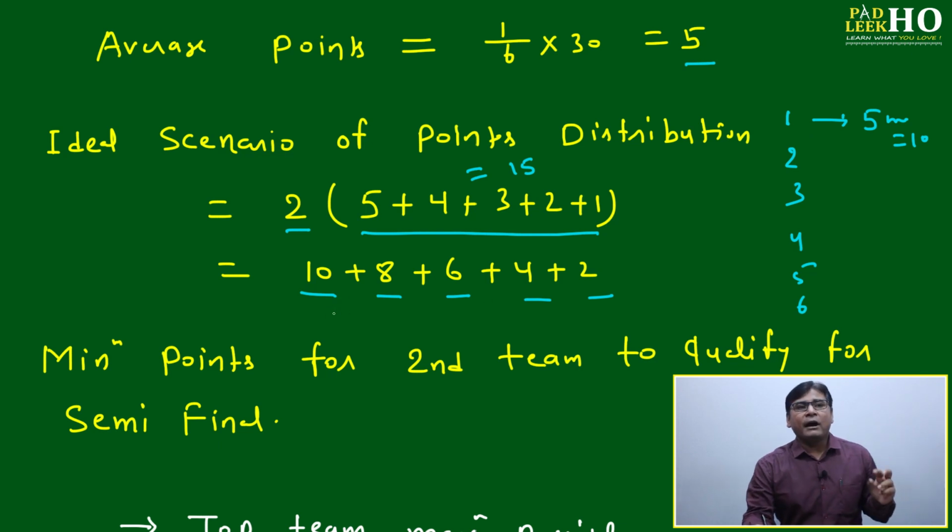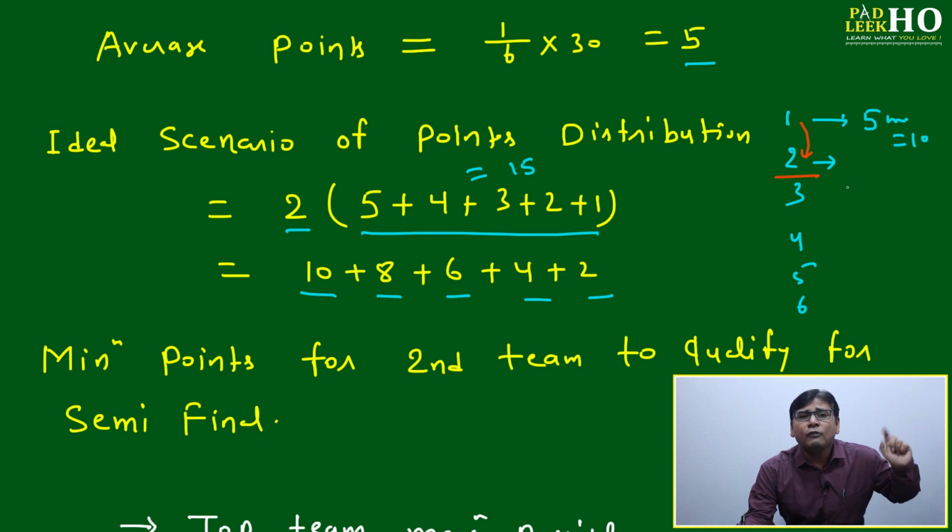The top team will get 10 points, the next team will get 8 points, because team number 2 cannot win over 1, because 1 already defeated 2. Then for team 2, how many teams are lower than 2? 3, 4, 5, 6. So a total of 4 matches are there, and if team 2 wins all 4 matches, it will become 8 points. This is the ideal scenario, the ideal distribution of points.